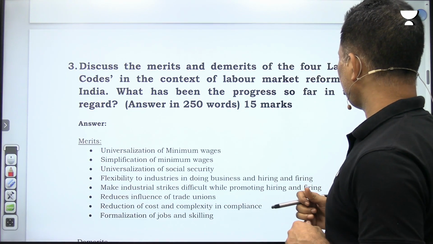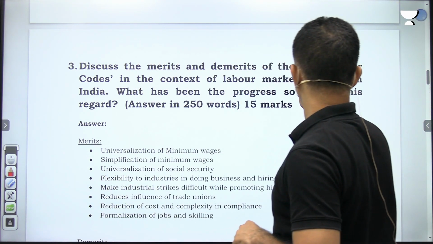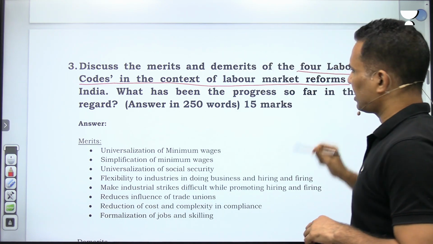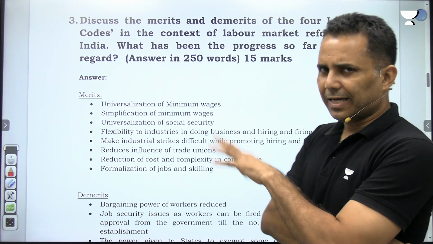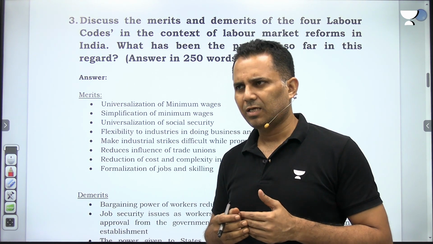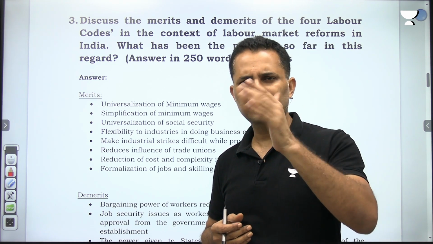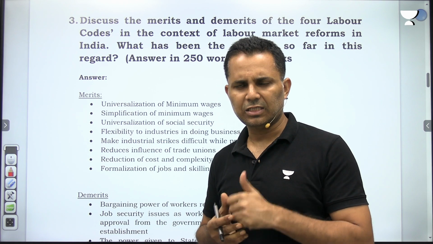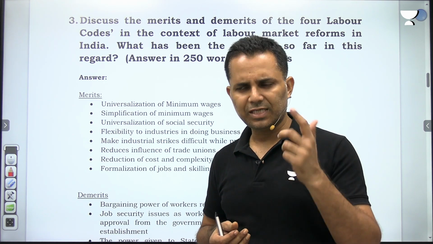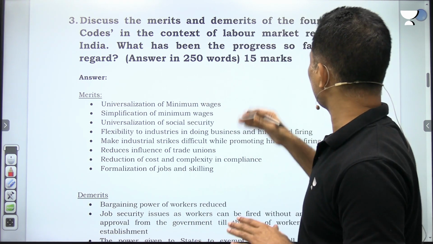Discuss the merits and demerits of the 4 labor codes. Discussed in detail in class: 4 labor codes in the context of labor market reforms in India. The background is that most of the labor laws enacted in India were enacted in the post-independence period, 1940s, 50s. For example, Industrial Disputes Act 1947, then Minimum Wages Act 1948, Factories Act 1948 around. So this is asking about the 4 labor codes.